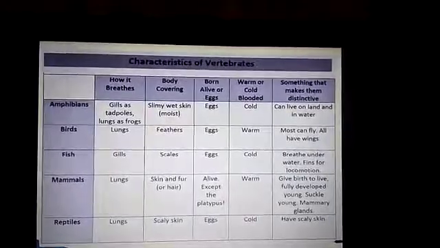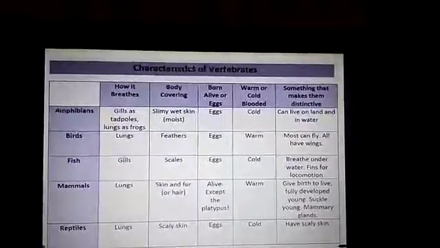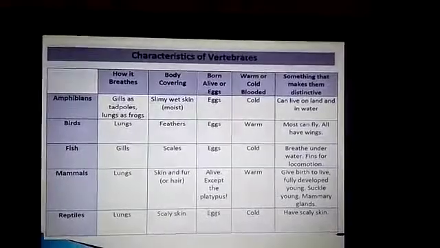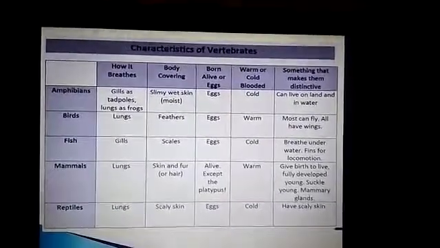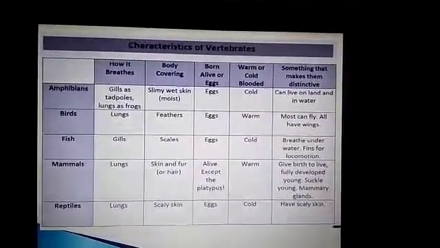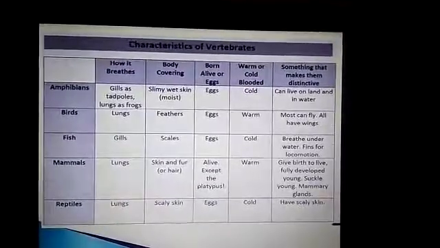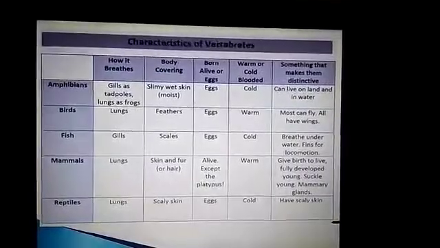So what are the characteristics of birds? Their body is covered with feathers and their forelimbs are modified into wings, which help them to fly. They lay eggs. They don't have teeth, but they have a strong horny beak which helps them to eat, and they have light bones.